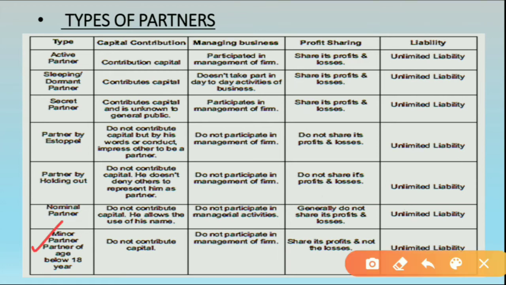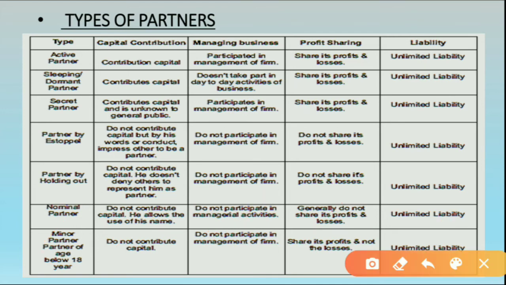Now the last is minor partner, okay. Minor partners are partners who are just below 18 years of age, right? These partners do not contribute capital, do not participate in management, and share profit but not the losses. Means if profit happens, then these partners can enjoy some profit but not the losses. They do not bear any loss because they are the minor partner, okay, and they have unlimited liability, right?